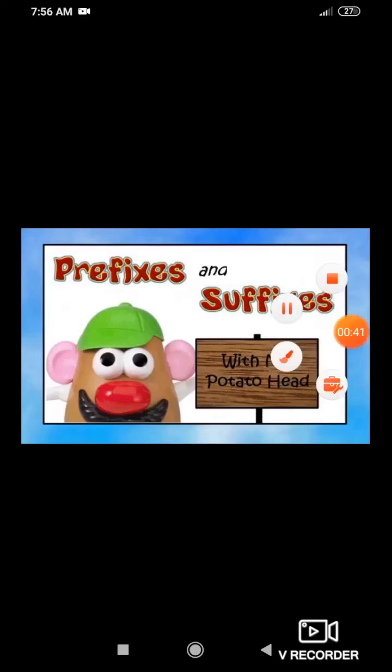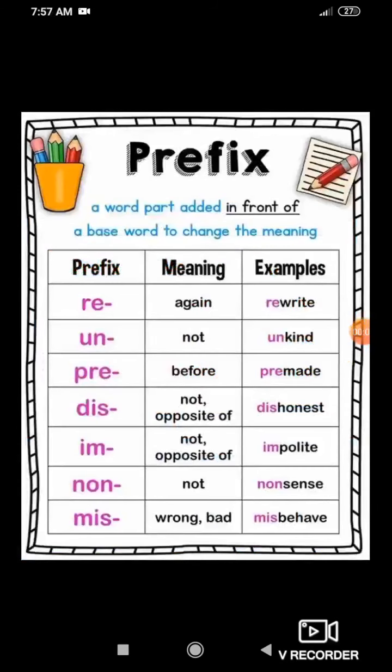Yes, very good. This grammar topic you have already learnt last year. Now prefixes means what? It is a word part added in front of a base word to change the meaning. Prefix means the letters are added before the word, which changes the meaning of the word.